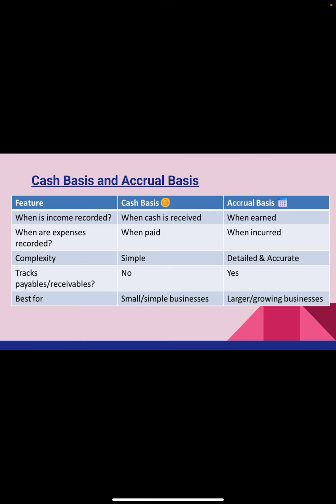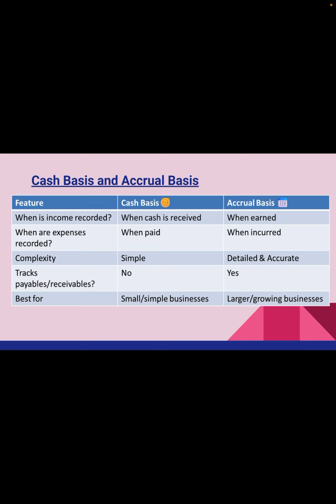As in our example, when the income is recorded as and when the cash is received, that means it is cash basis of accounting. Whereas when it is recorded as it is earned, like in the month when the service is performed, then it follows the accrual basis. When expenses are recorded on cash basis, we record the transaction when the actual cash is paid. Whereas in accrual basis of accounting, we record it as and when it is incurred.